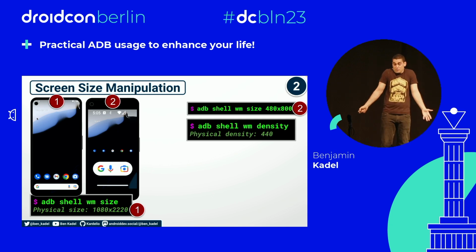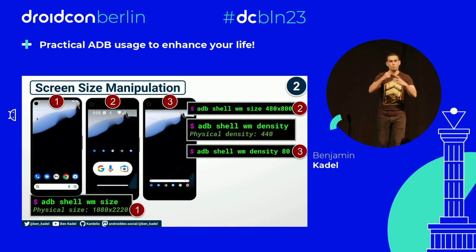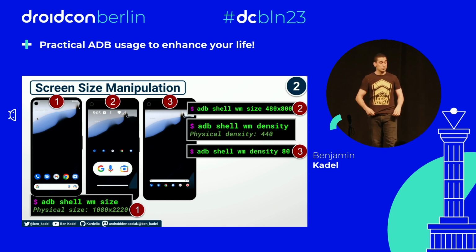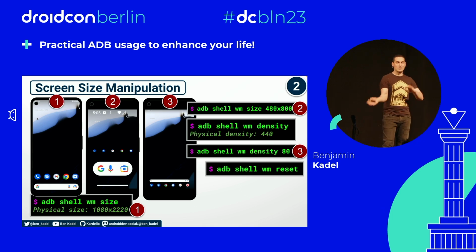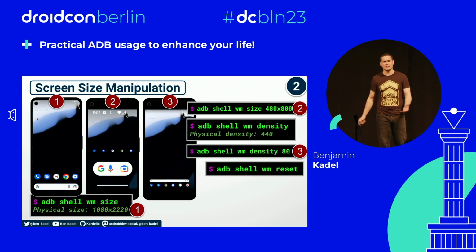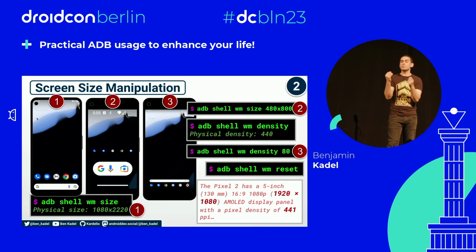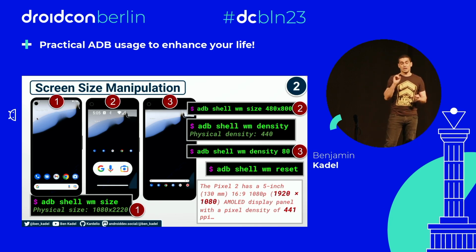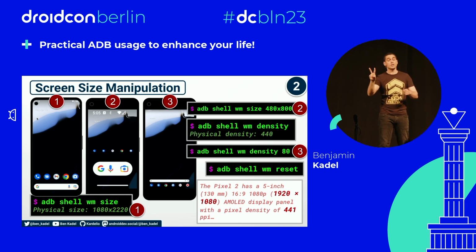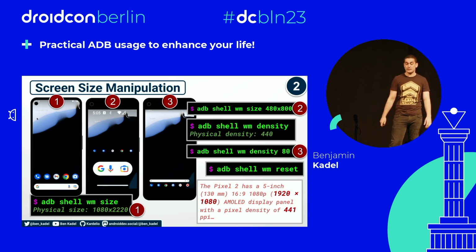What happens if I pass a number to that density command? Again, the screen will morph and now match the new constraints, and your screen is forever broken and looking ugly. No, don't panic, you can use wm reset to go back to number 1. Why am I telling you this? Simply because if you need to test on a device with a very specific screen size and you don't have access to that physical device, and 2, you're lazy like me and don't want to set up an emulator, which is probably the preferable route, then you can go to the internet and be like, oh, Pixel 2 has this resolution, this DPI, plug it straight into those commands, and you're seeing what a Pixel 2 would look like on your screen right in front of you.